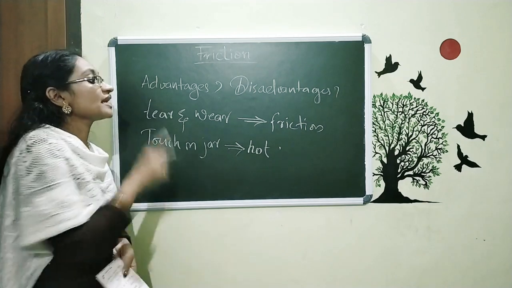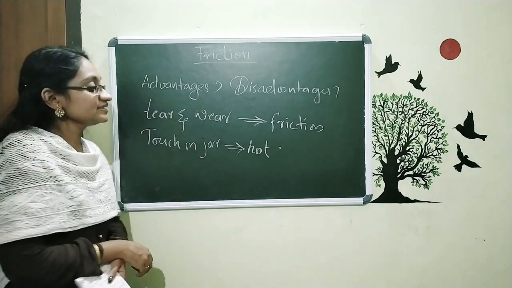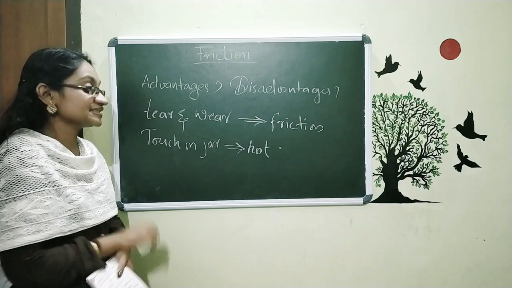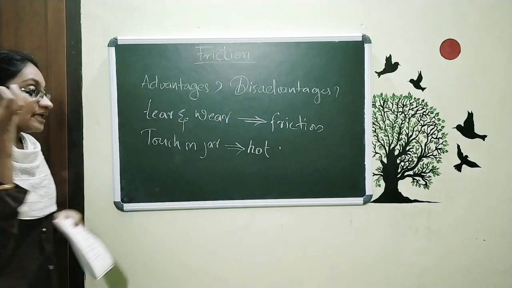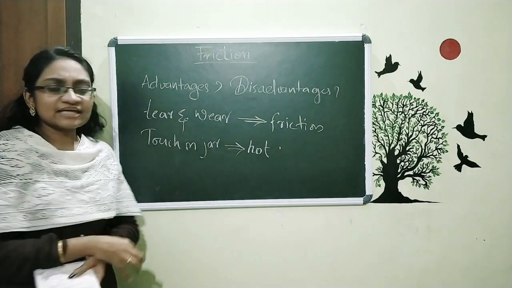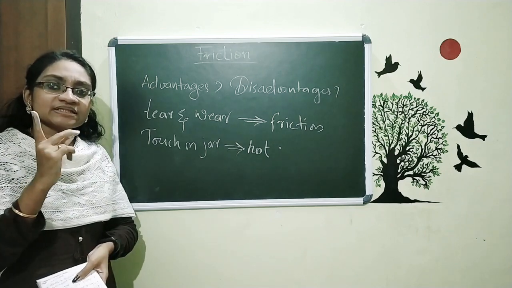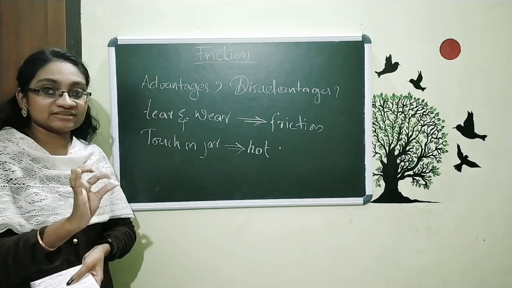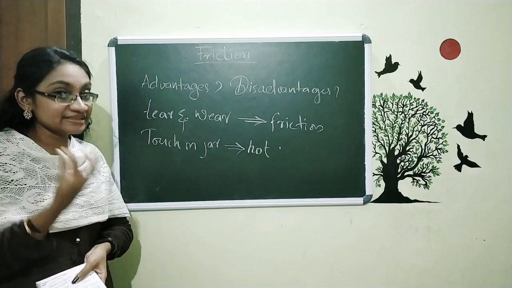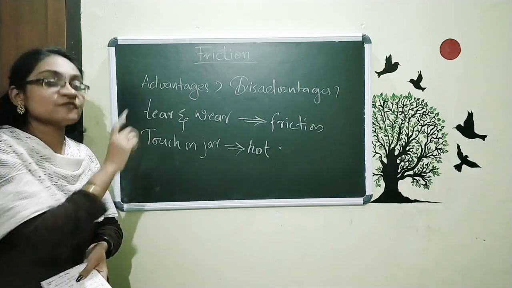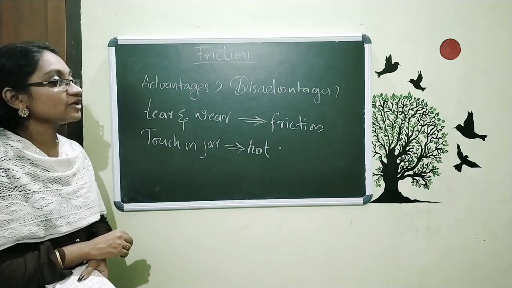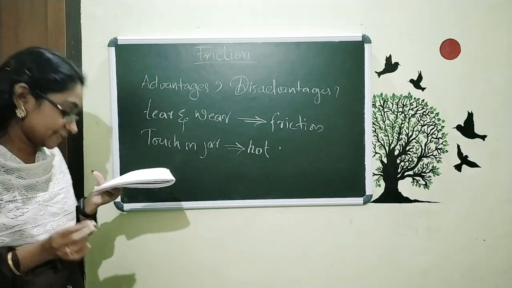It is produced by our friction. And this is also one of the disadvantages. This is just an example: when a fan is rotating, or with any machine, they produce heat, and this heat is because of the frictional force. So this is one of the disadvantages of friction.